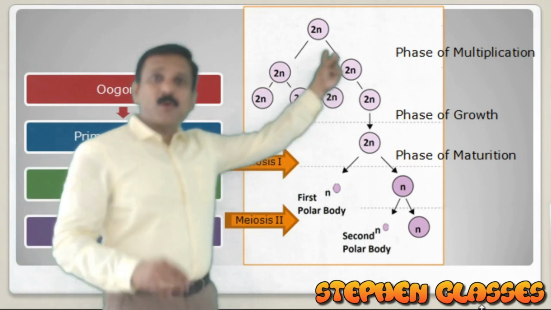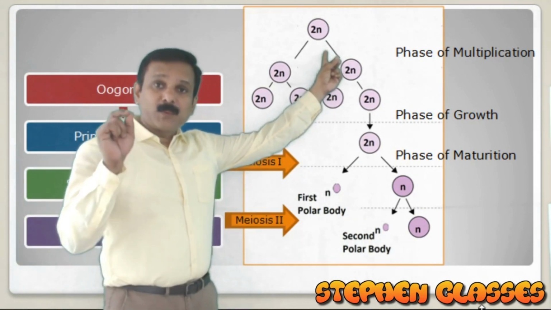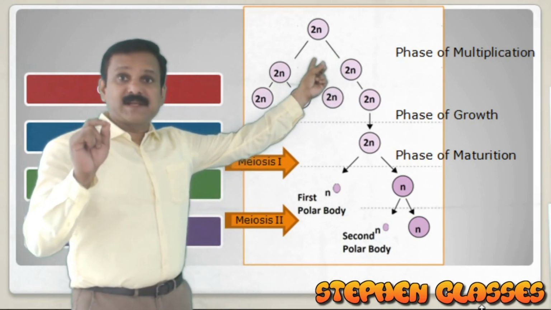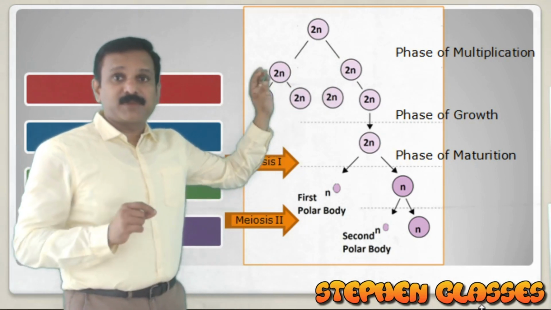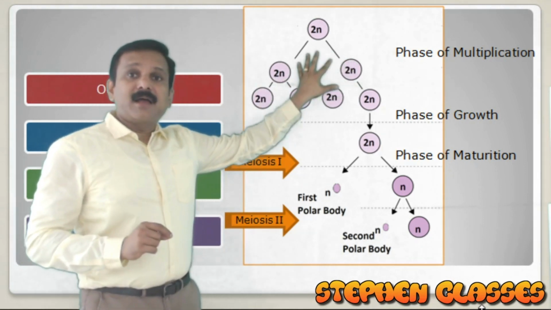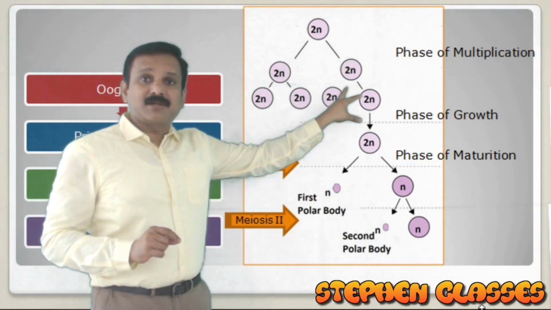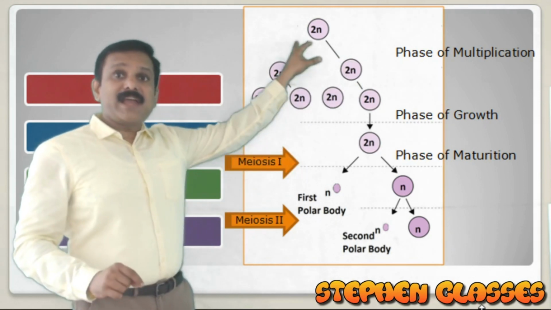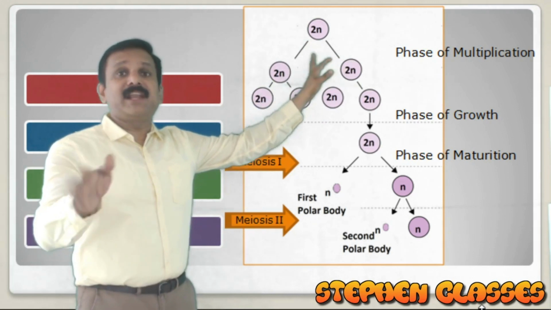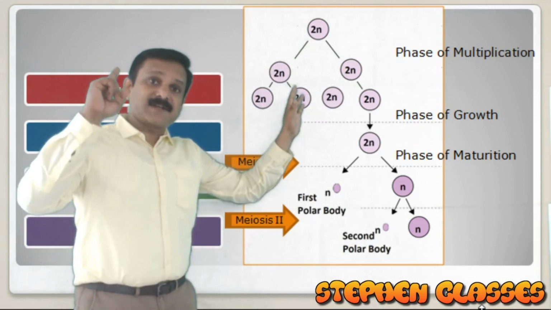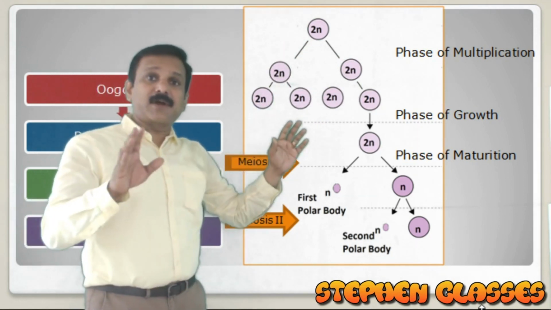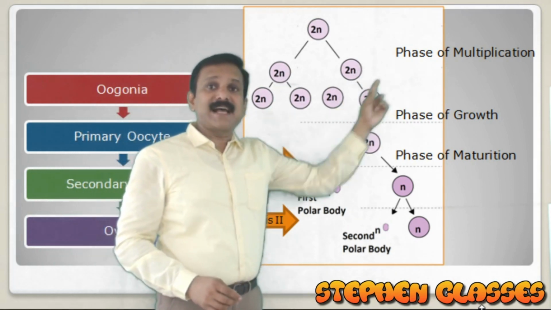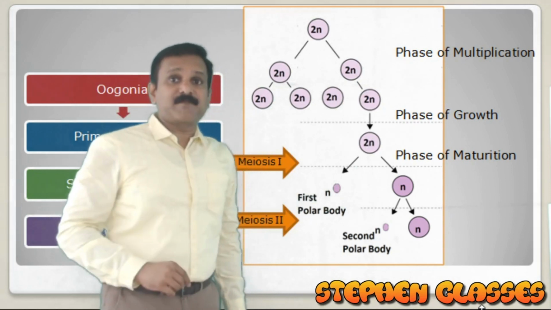Oogenesis will begin from which cell? It will begin from oogonia. It will begin from oogonium. Oogonium is singular, oogonia is the plural term. All the oogonia are diploid, or they have 46 chromosomes in them. Oogonia undergo mitotic divisions. As in the case of spermatogenesis, here also they undergo repeated mitotic divisions, and you can call that phase the phase of multiplication.